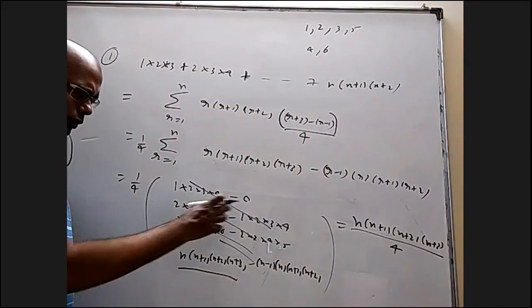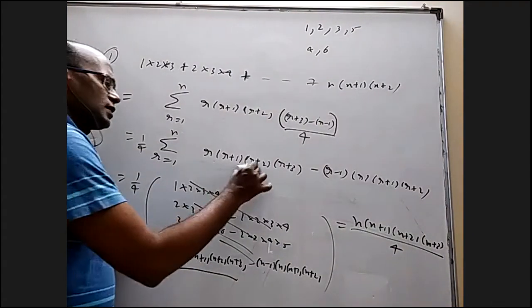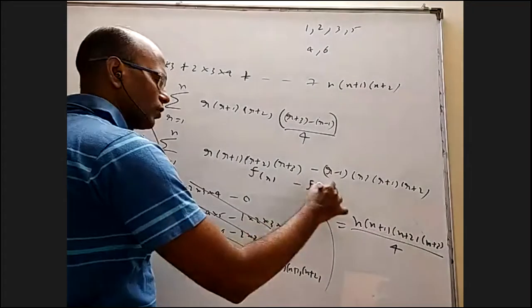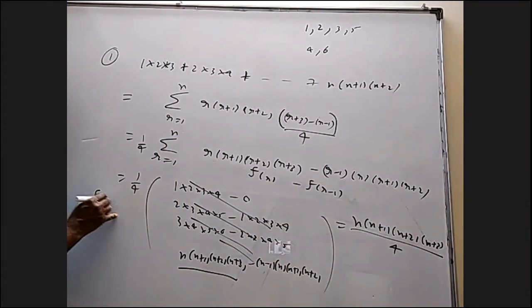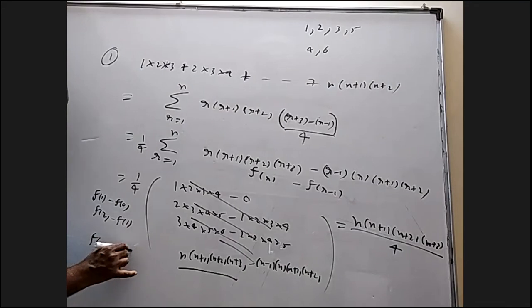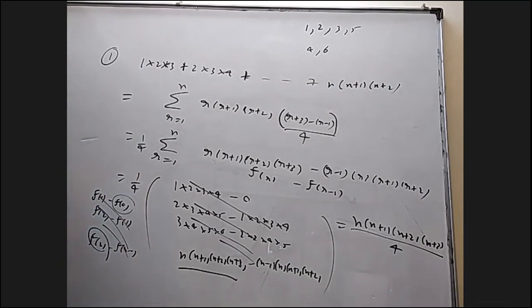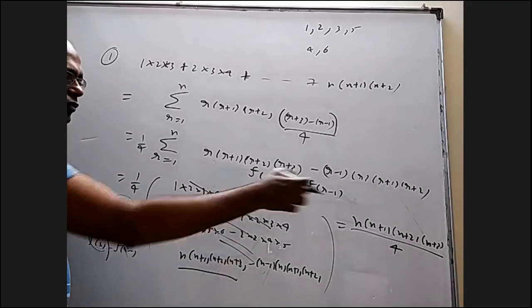Every time you don't have to write these things once you understand that this is f of r and this is f of r minus 1. You can understand that first you will get f of 1 minus f of 0. Next you will get f of 2 minus f of 1. At the last, f of n minus f of n minus 1. All will cancel directly. F of n minus f of 0 will come. So this is your f of n and this is your f of 0.